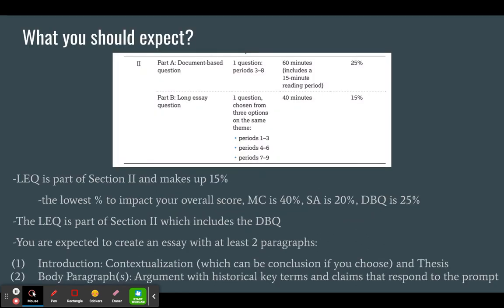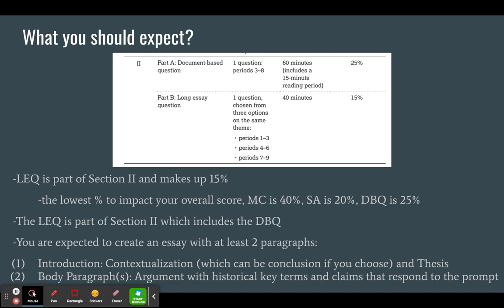First of all, the long essay question is part of section 2. So section 2 actually has 2 parts, but you're given an entire hour and 40 minutes to complete 2 parts. So you'll have a 15-minute reading time. During this time, you'll be using most of your time to quickly look at the DBQ, quickly look at the LAQ, and then spending most of your time marking the documents. So we'll talk about that a little bit more as we get into it.